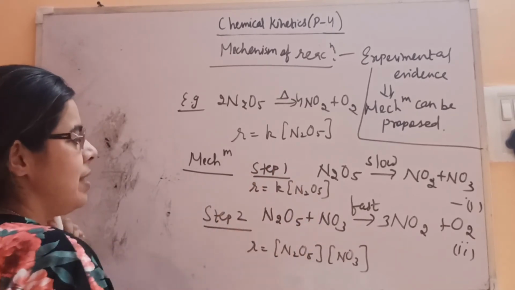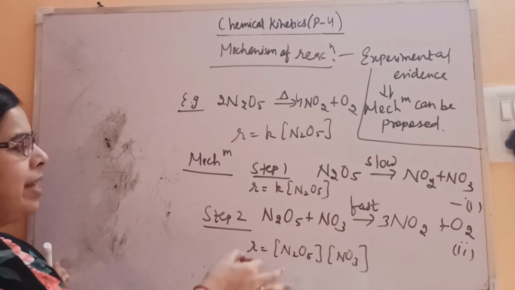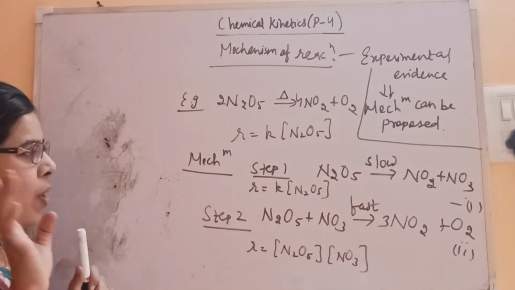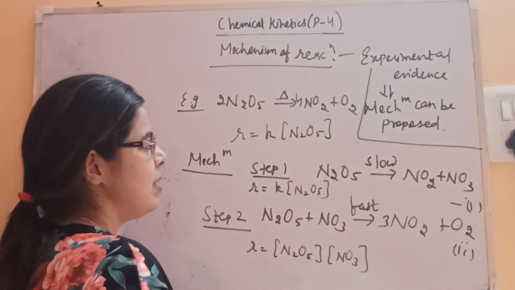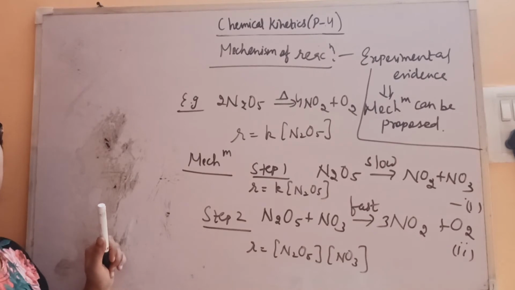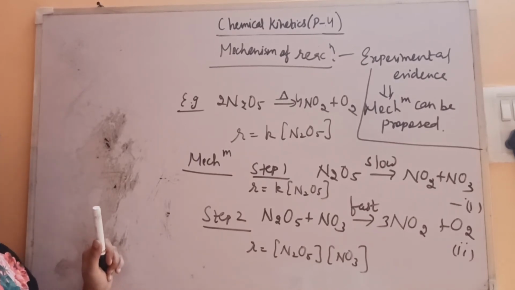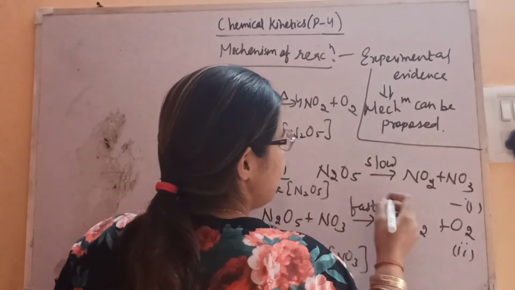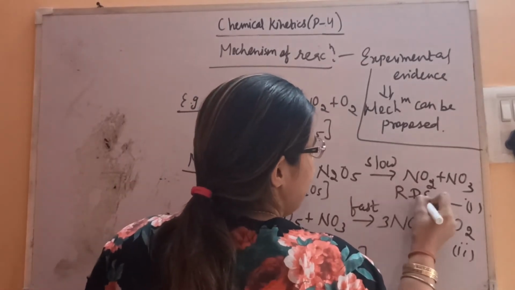So the rate of reaction or molecularity does not depend upon this particular step. Molecularity of the reaction depends upon the slow step, that is the rate determining step, or you can say the rate of reaction depends only on the slowest step. That's why we know that kinetics can be studied. So this first step is known as RDS.